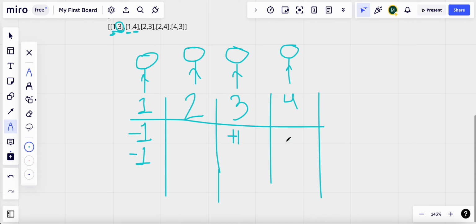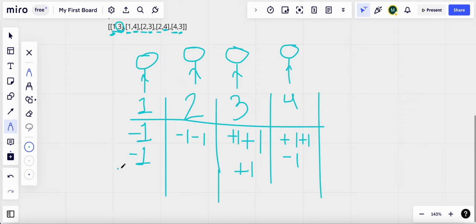Then for 4 we take a +1 since it's at the second index. 2 appears at the first index as AI, and 3 is BI, so we get a +1. 2 is AI again, so -1, we get a 4, so we take a +1 for 4 again, and then 4 as AI gives a -1, and then we get a 3, so we take a +1.